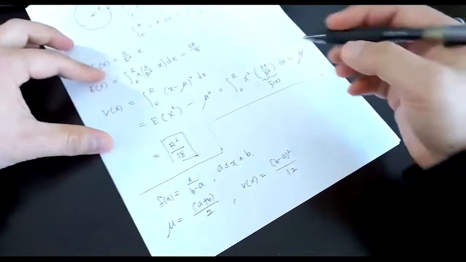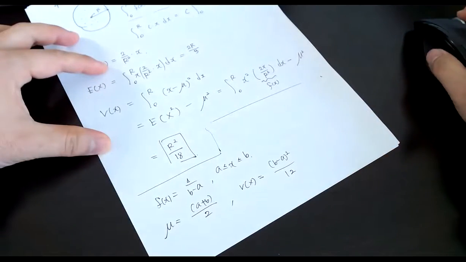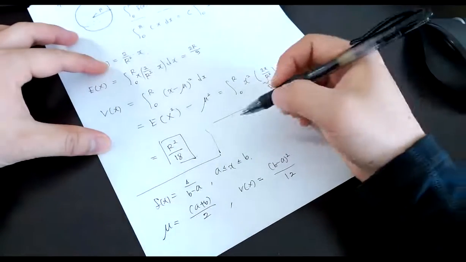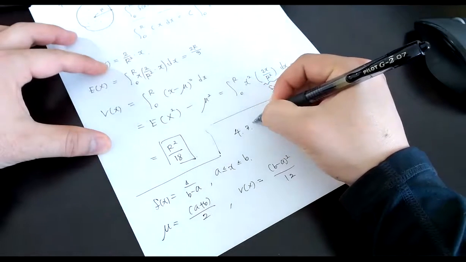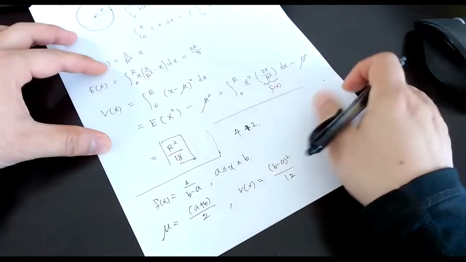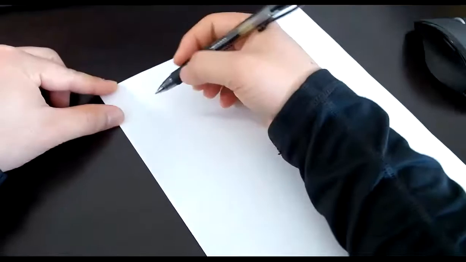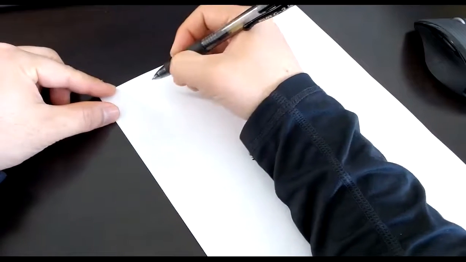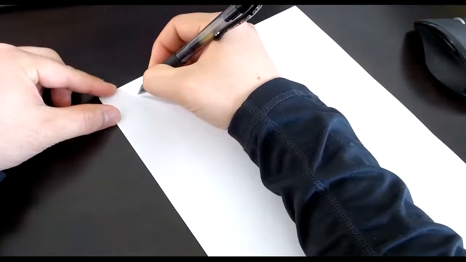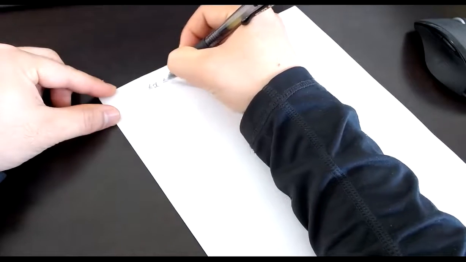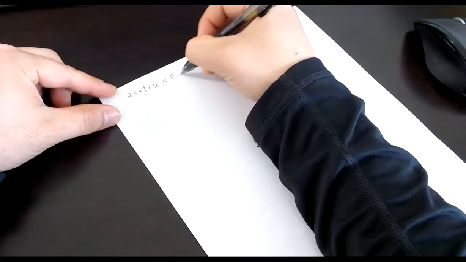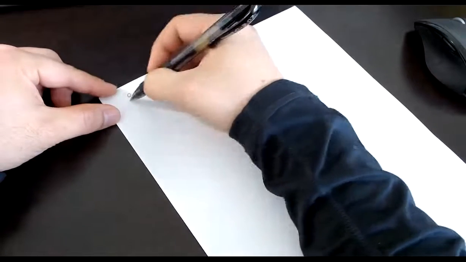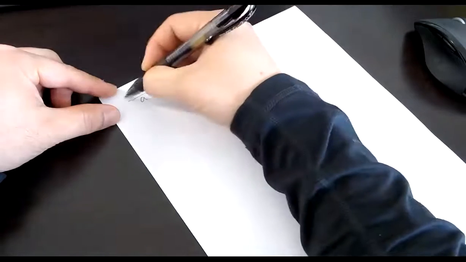So in this problem, we're doing 4.4.2, right? x is between 0.004 and 0.015, so this is a and this is b.